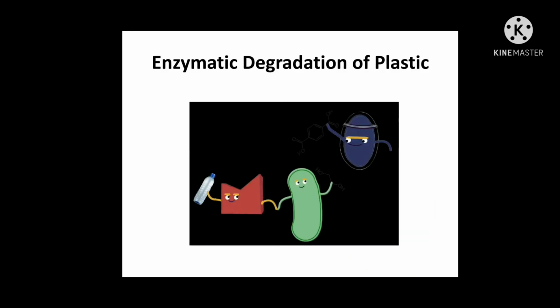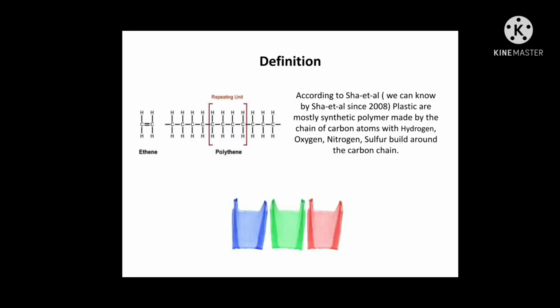Today I am going to discuss a very interesting topic, that is the enzymatic degradation of plastic. Before going into detail on this topic, we should know what plastic is. Plastics are mostly synthetic polymers made by a chain of carbon atoms with hydrogen, oxygen, nitrogen or sulfur, sometimes chlorine, which is present in PVC, built around the carbon chain.